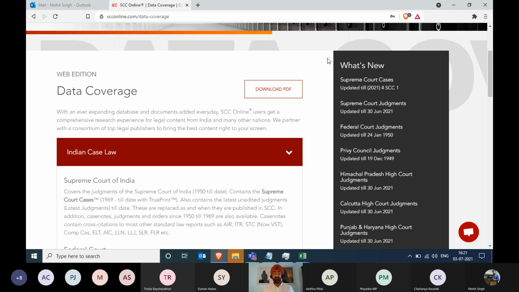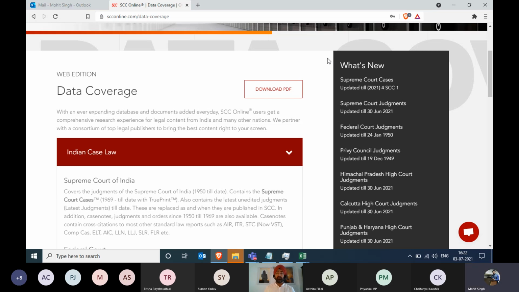We see that it says we have Supreme Court of India judgments from the inception, 1950, till date. Though we came in the year 1969 as a publisher of Supreme Court cases, for the gap period of 18 years we tied up with CIC, then CTC, then other journals to fill that gap period and bring those judgments to you on SCC Online.